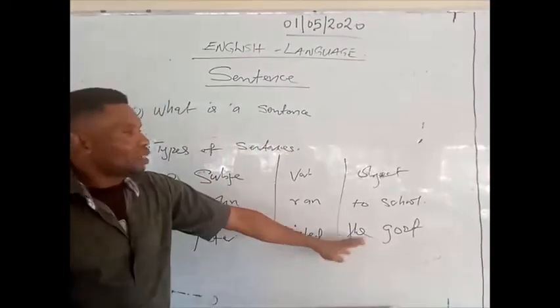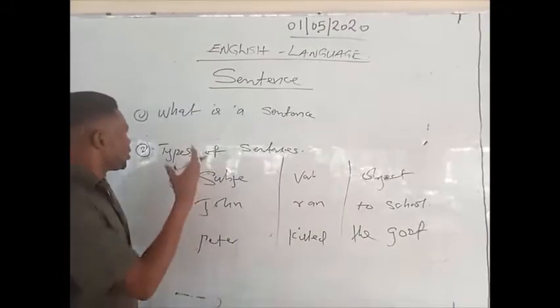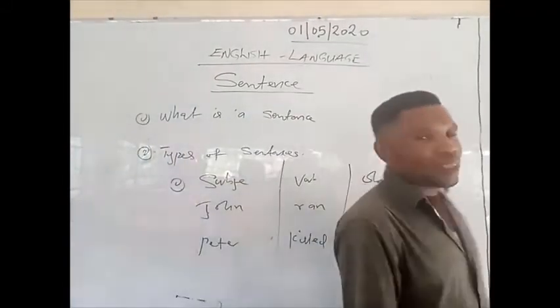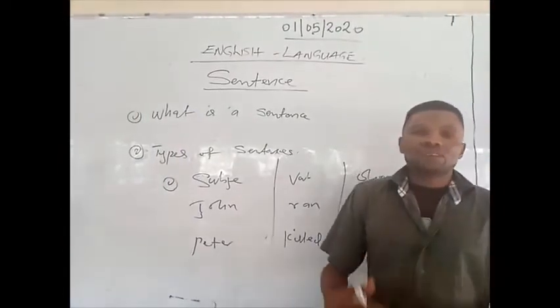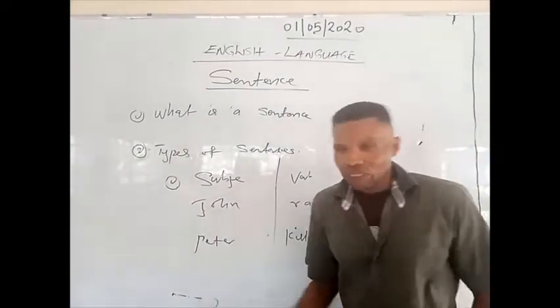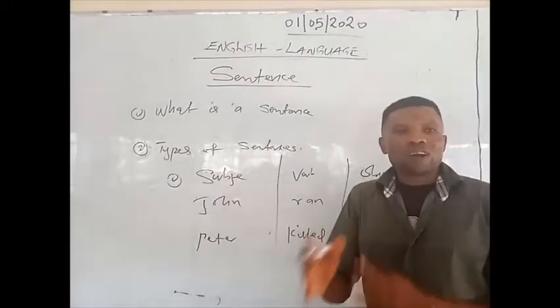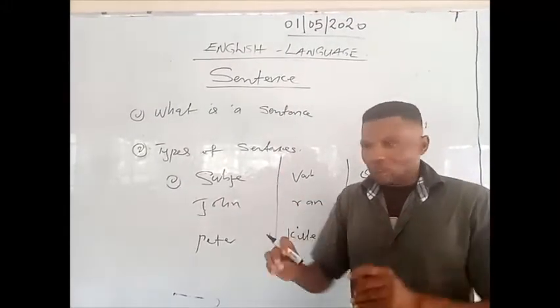Now, these types of sentence are what we call the simple sentence, compound sentence, complex sentence, and the compound complex sentences. These are the 4 types of sentences you have. We are going to take them one after the other for easy comprehension.